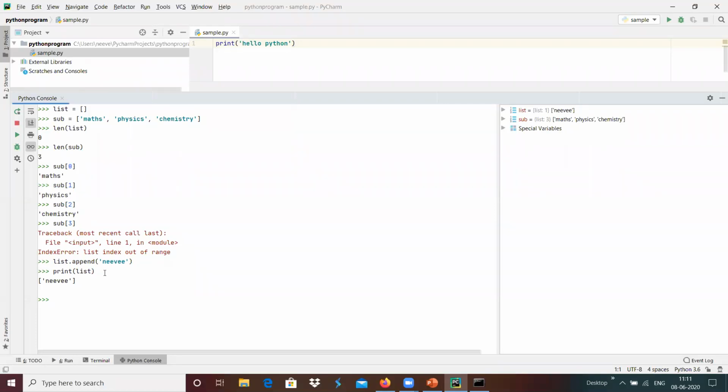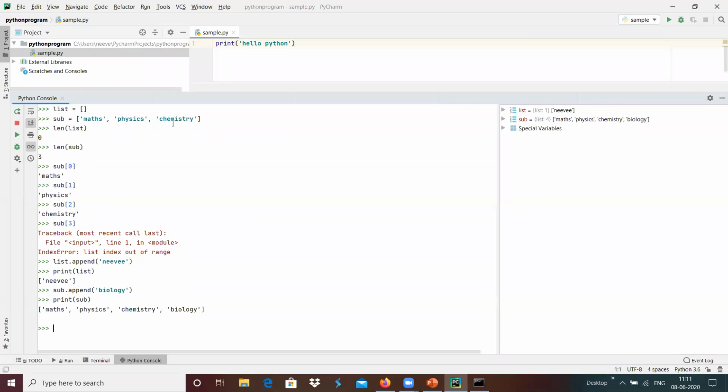If we are adding into the subject with subject.append, maybe I'm going to add biology over here. And if we print the subject, we see biology got added at the end. For example, maths, physics, chemistry was there already.